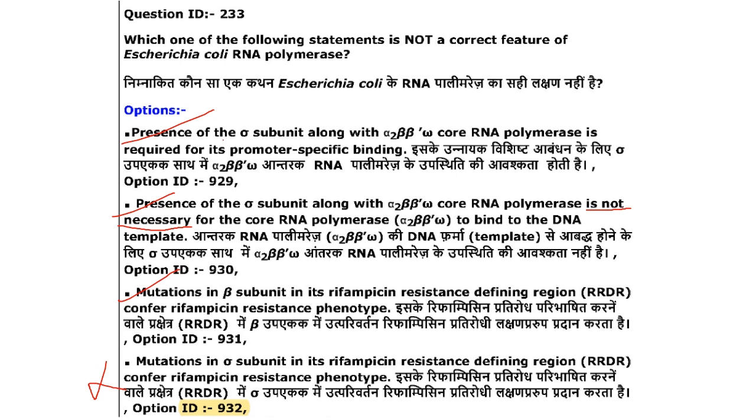Then mutation in sigma subunit, not sigma subunit, mutation in the beta subunit. So the option that is correct here, they have asked which is not correct. So A, B, C are correct. The one which is not correct is option D and your answer is option D.